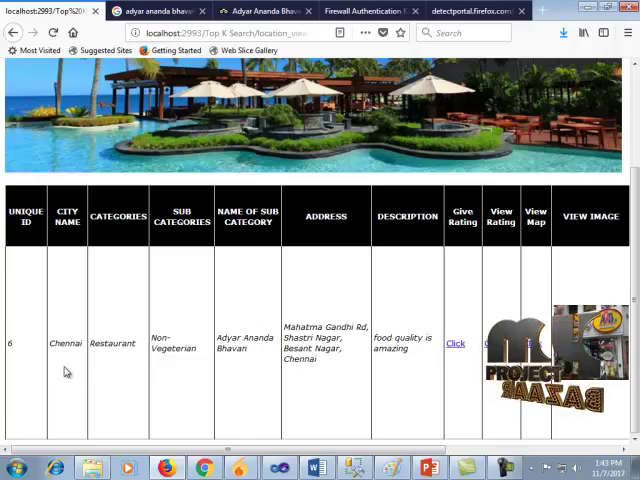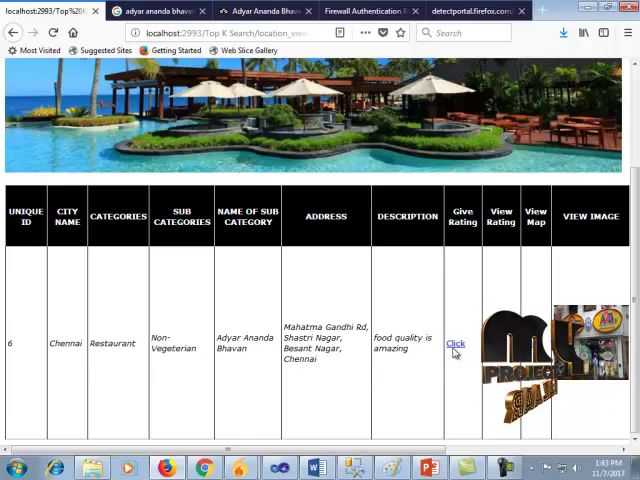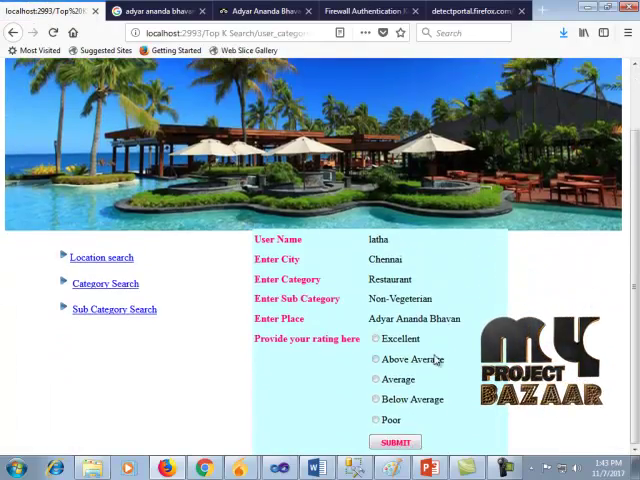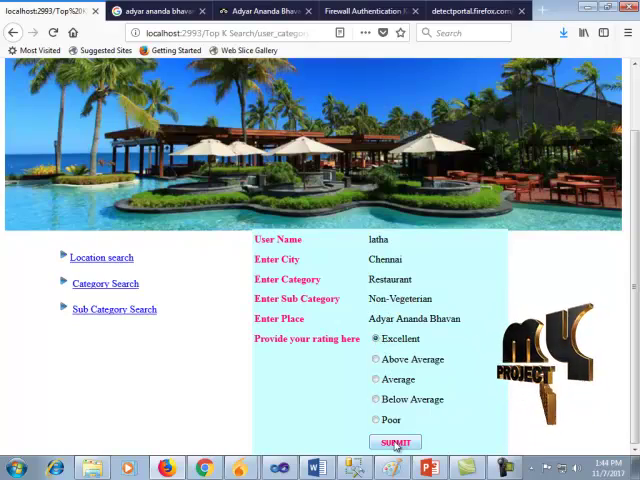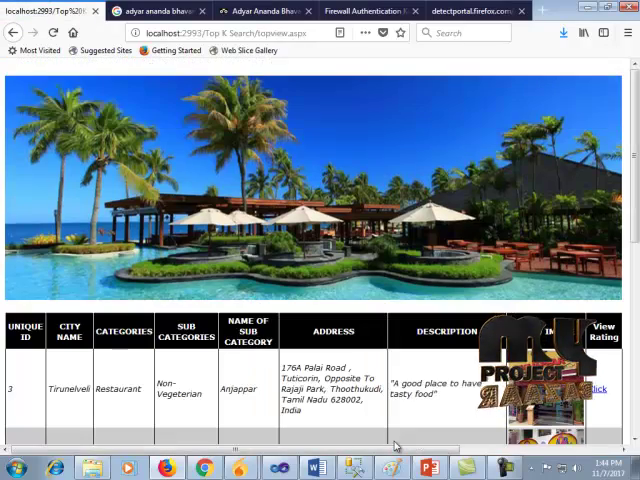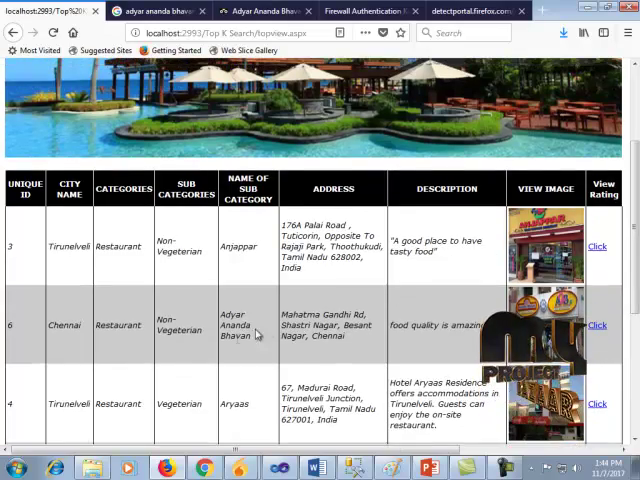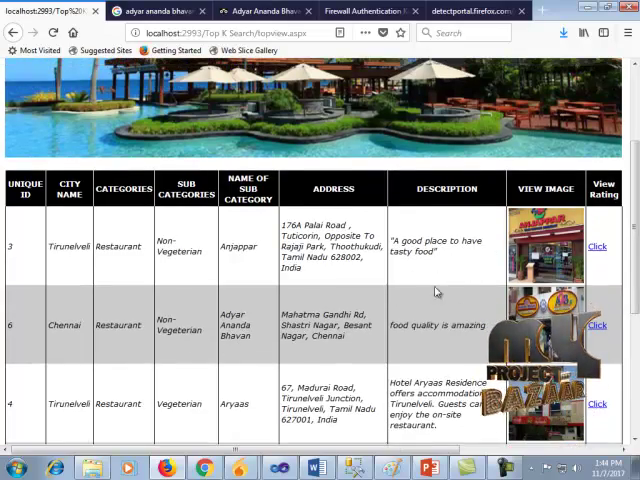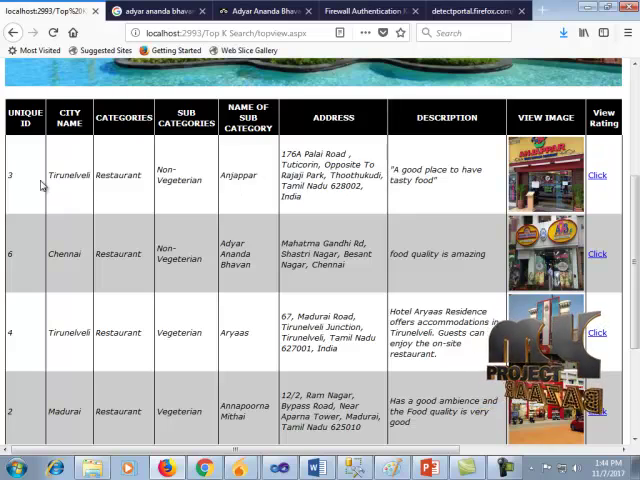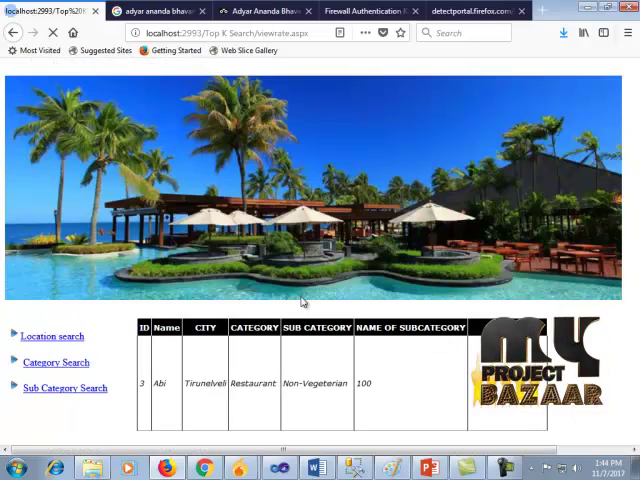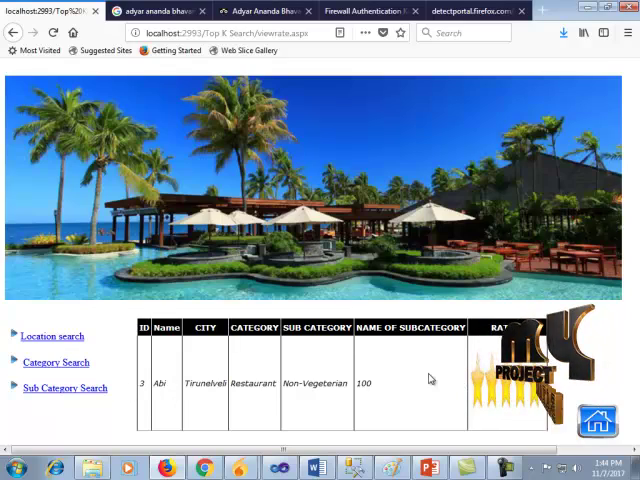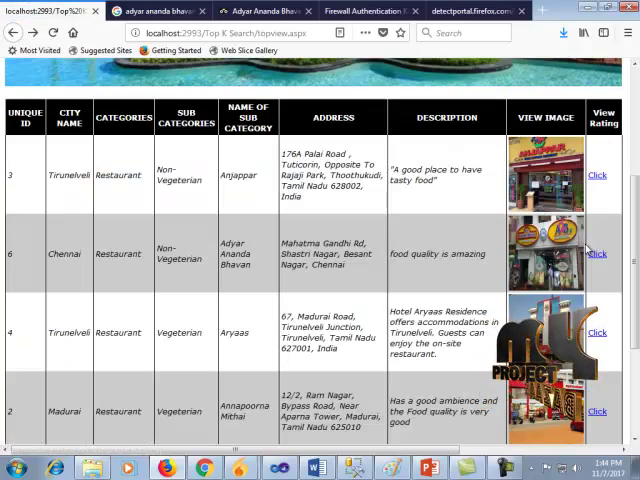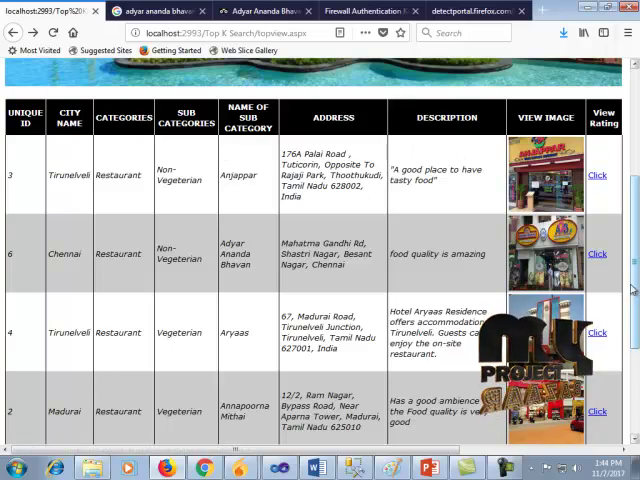Now I'm going to give a rating for Adyar Ananda Bhavan. Let's give excellent. So here this is viewed in top. For example, here Anjappar is already in top place and this is also given excellent. So both are excellent. I'll show you, here already Anjappar rating is given as 100. The excellent rating is given by some other user, that's why it's in the top place.